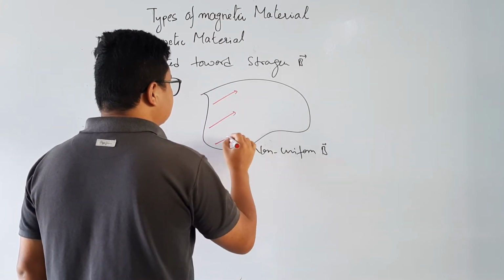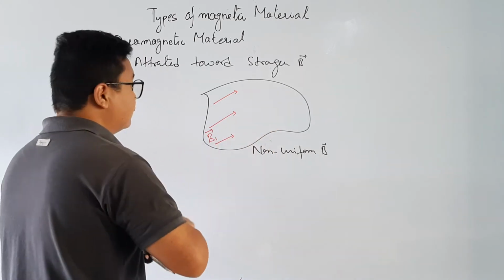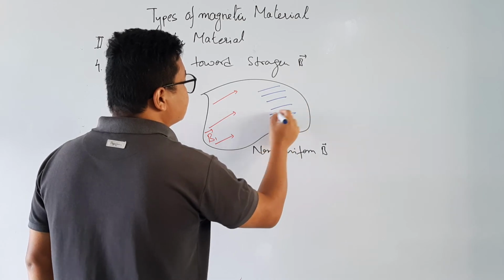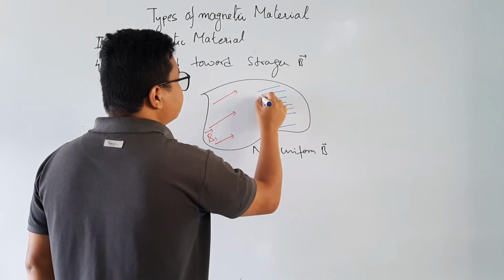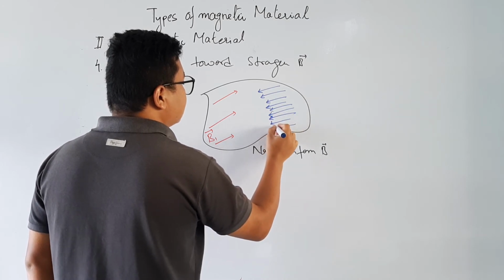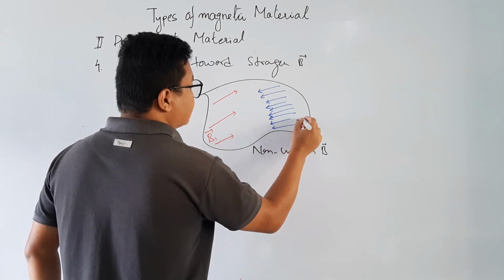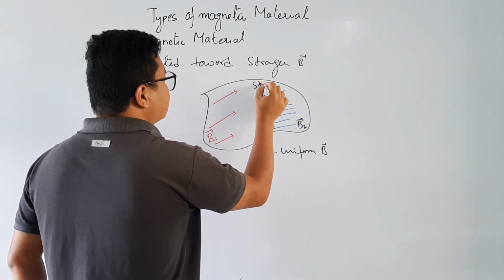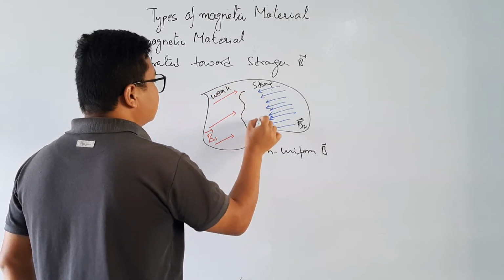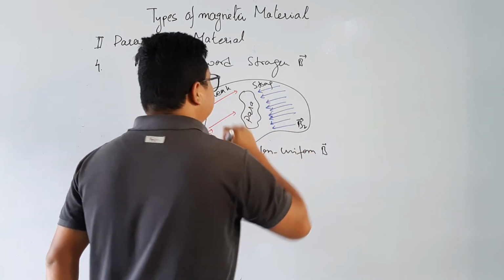I will consider this magnetic field, a B1 vector, and another magnetic field here, which is a strong magnetic field. Can you say it? Yes, you are right. This is B2, strong, and this is weak. Now I will place a paramagnetic material. What happens?